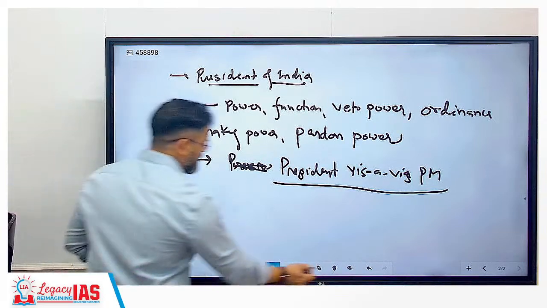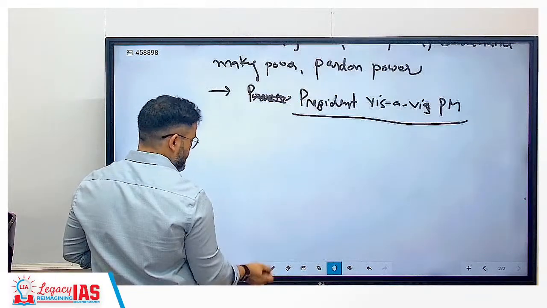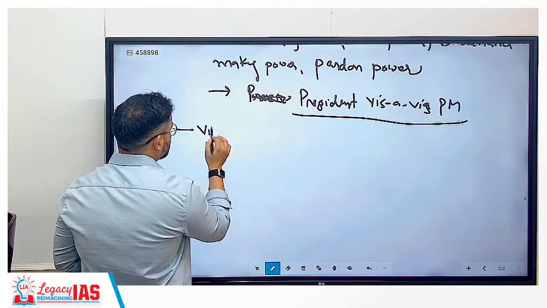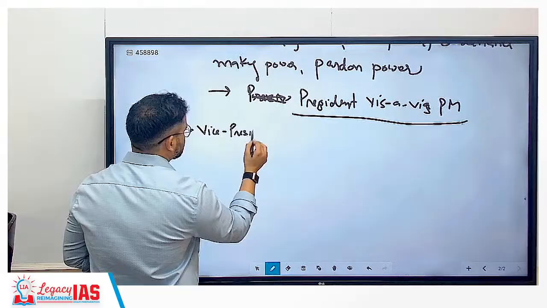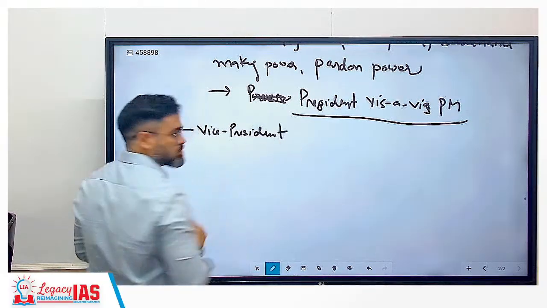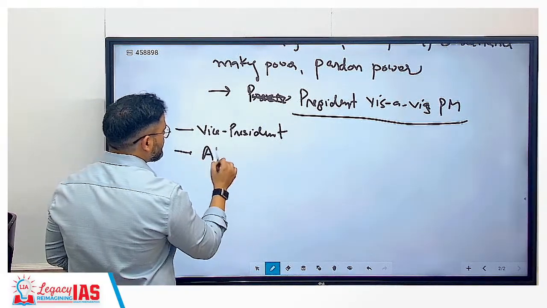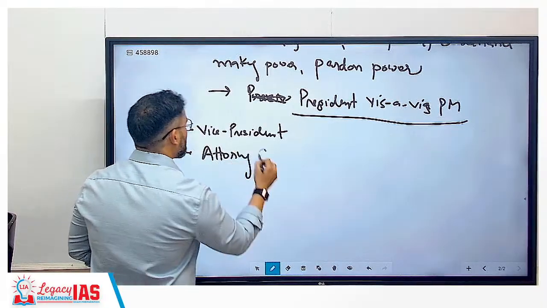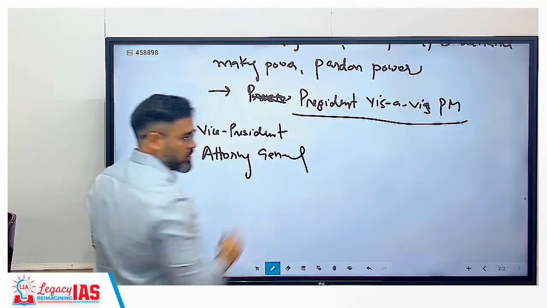Once it is done, then second we will move to the vice president chapter. Then we will move to attorney general.